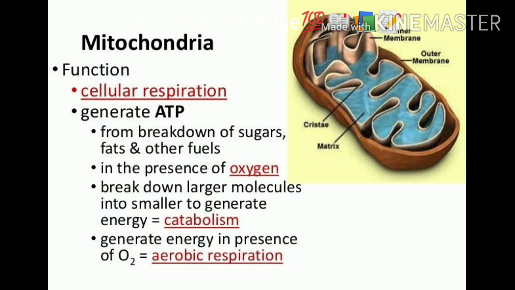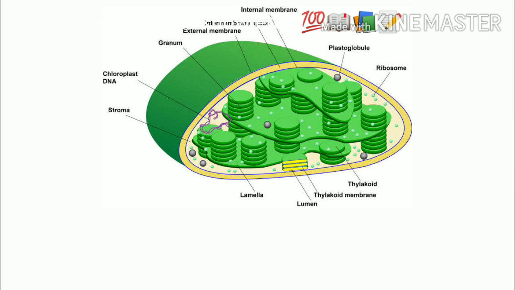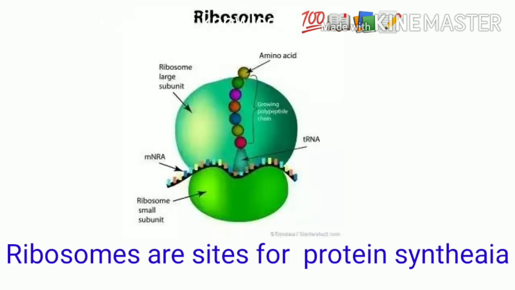Mitochondria are responsible for cellular respiration and generate energy, so they are known as the powerhouse of the cell. Plastids provide color to plants. They also produce food by photosynthesis. Vacuoles are the storage bank of the cell, and they also maintain the right pH level in the cell. Ribosomes are the sites for protein synthesis.